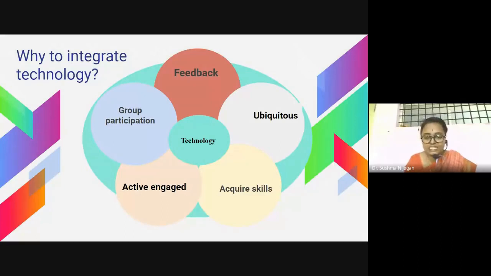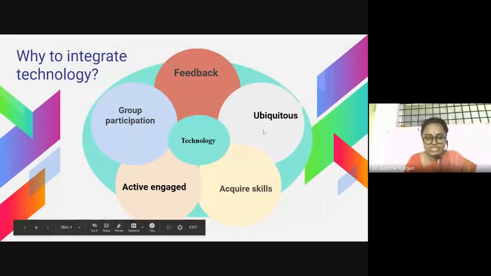The other terms are synchronous and asynchronous learning. Synchronous is live learning, like this one going on now, and asynchronous is learning offline, where the learner can learn according to their own convenience. So technology takes us to ubiquitous learning.